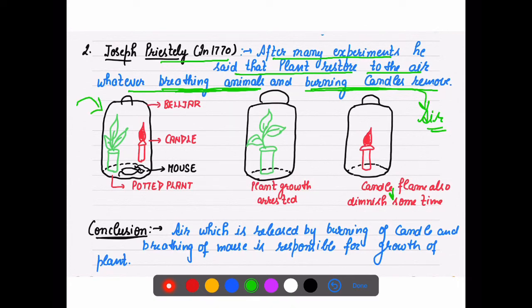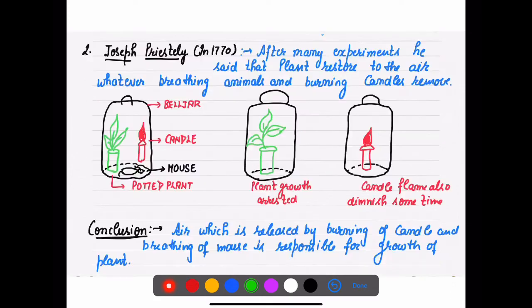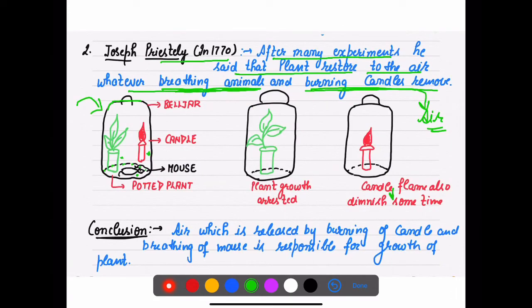So how did he perform his experiment? दे सेड ही पुट अ पॉटेड प्लांट, अ कैंडल, it was a lighted candle, and a mice. He kept them in a bell jar. Right, it was a closed container, and he kept them in a bell jar.